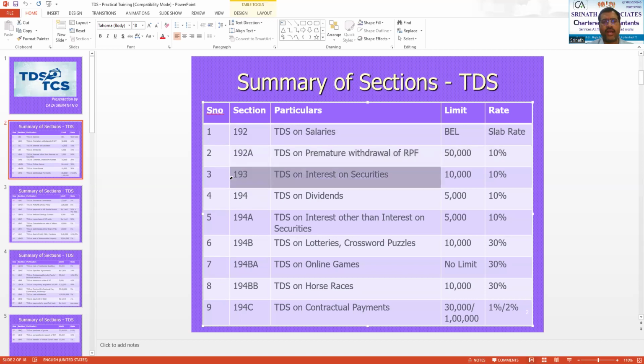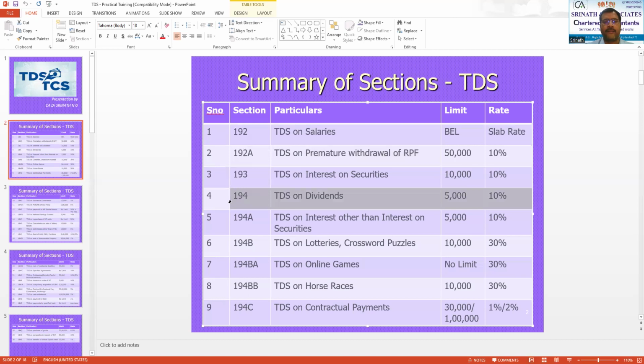Similarly, section 193 talks about TDS on interest on securities, wherein if the interest on company deposit or fixed deposit exceeds rupees 10,000, they will deduct TDS at the rate of 10%. Similarly, the next one is TDS on dividends paid by an Indian company only, because foreign companies are not bound by Indian laws. Hence, dividends paid by Indian companies will be liable to TDS if the amount of dividend exceeds 5,000, and the rate will be 10%.